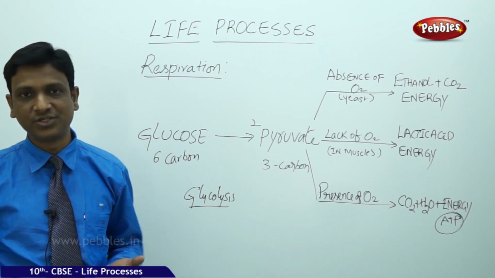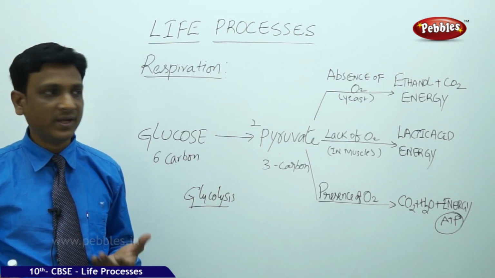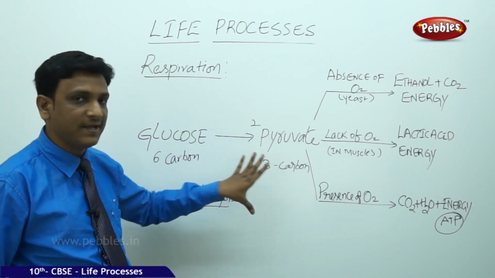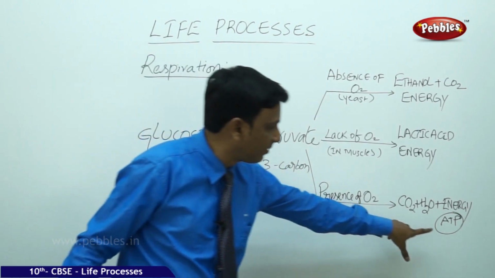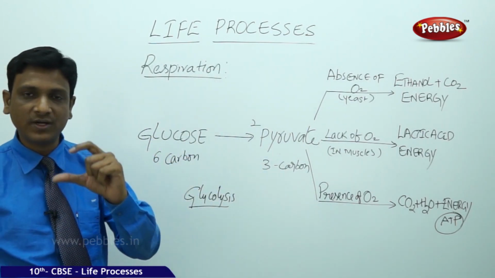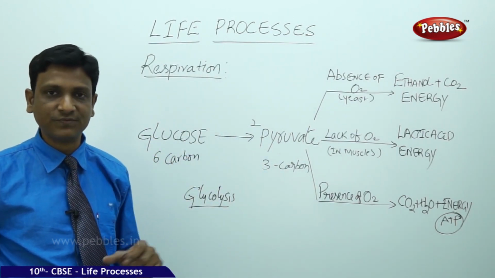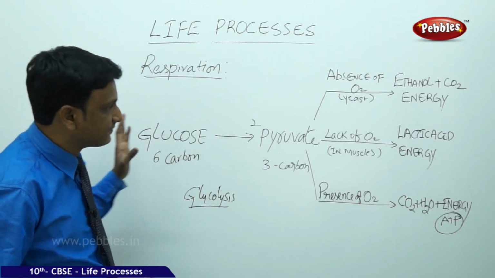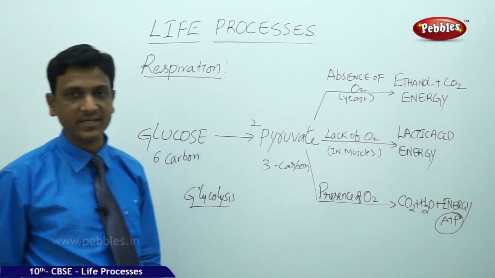You need to carry some cash with you. In the same way, the energy is packed in glucose and pyruvate, but finally the cells require the energy in the form of ATP. So ATP is called cell currency because for all activities of the cell, ATP is required. So energy is finally released in the form of ATP.